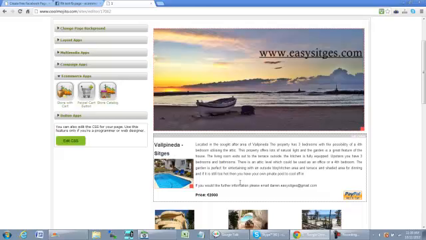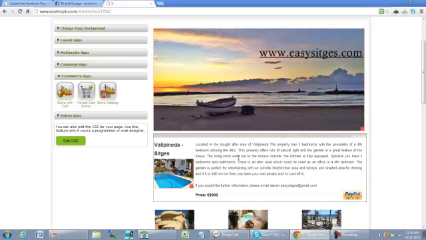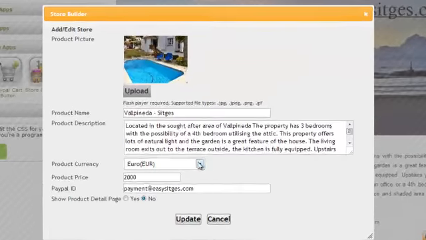So let's say you have just one product or service. The app that you want to use most likely will be this one. It's called the Store with Cart app. Once you drag this app onto your page, you'll get a pop-up just like this, and it allows you to upload an image for your product, a product name, product description, and currency.